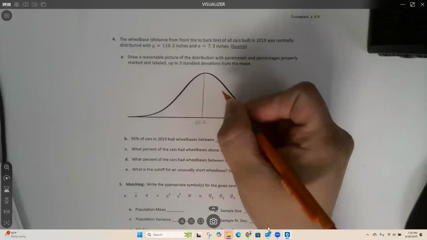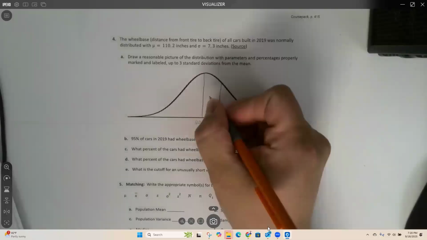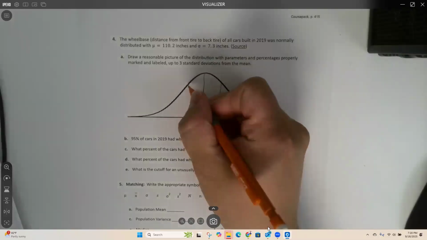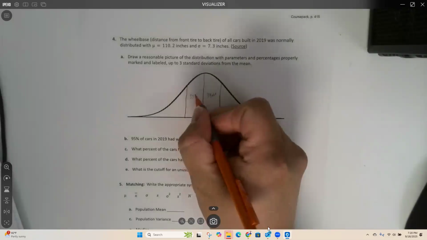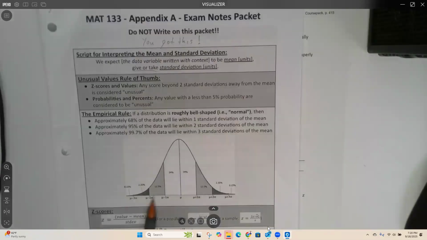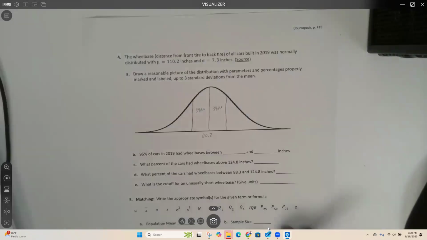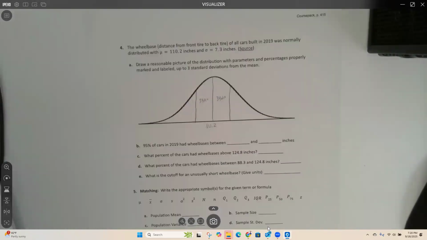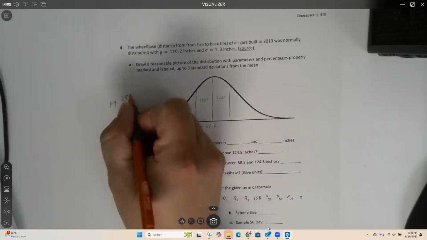And then if you go one standard deviation away from that, if you add 7.3, that puts you there, and if you subtract 7.3, that puts you here. And this is 34%, and this is 34%. So make sure you're drawing all the lines there, all the values on the x-axis, z-axis, sorry, same thing, and all the probabilities in there. Okay. Yeah, this is page 253. Okay.